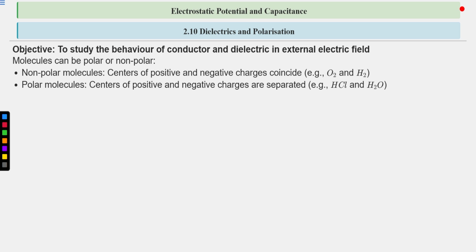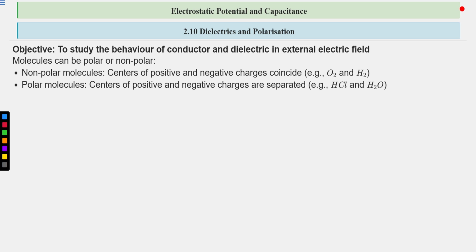Non-polar molecules, centers of positive and negative charges coincide. So in non-polar molecules, centers of positive and negative charges coincide. It means the collective effect of positive charge in the molecule, and where this effect is present, the collective effect of negative charge should be there only. So the effect of both the positive and negative charges should coincide, so that the net dipole moment of the molecule will be 0. Okay, I will explain it with the help of electronegativity in the diagram.